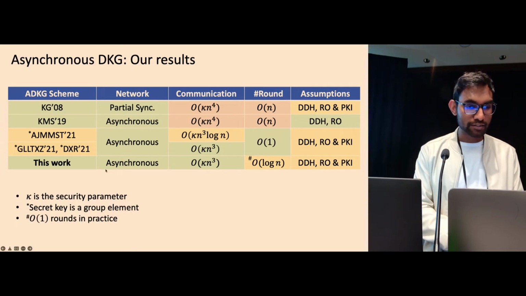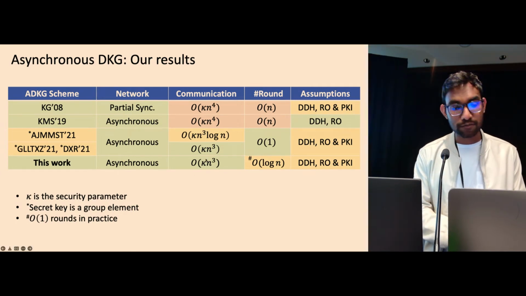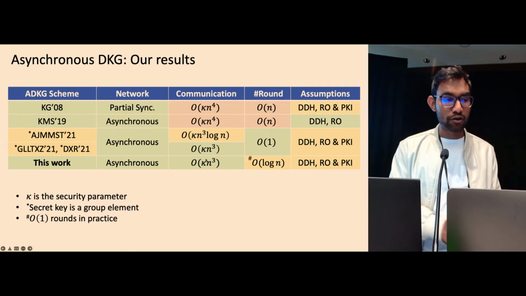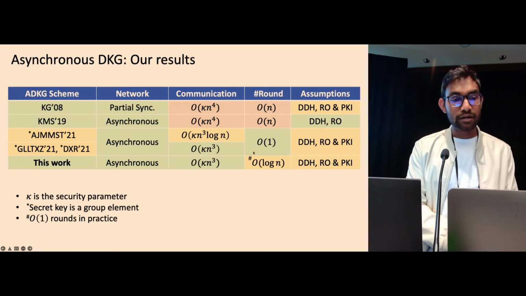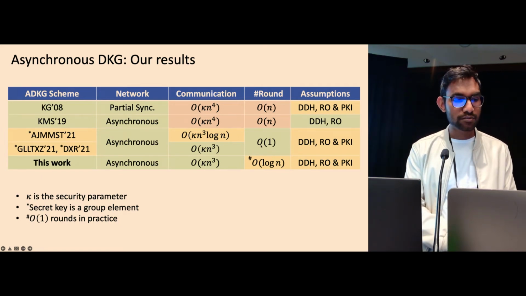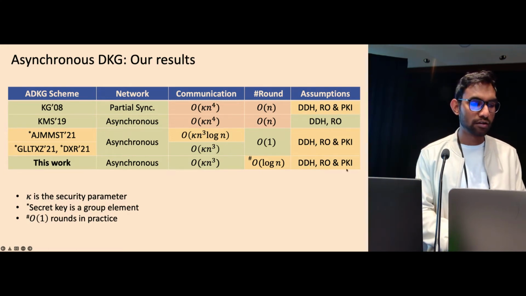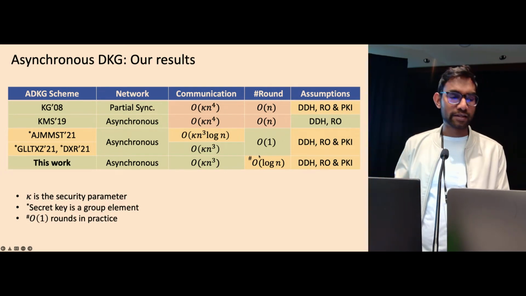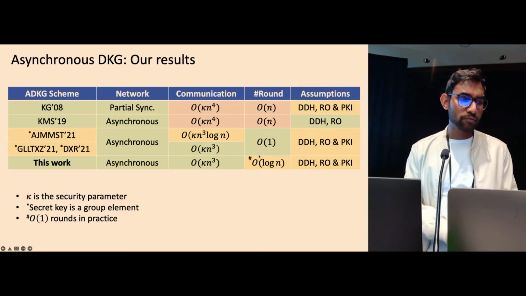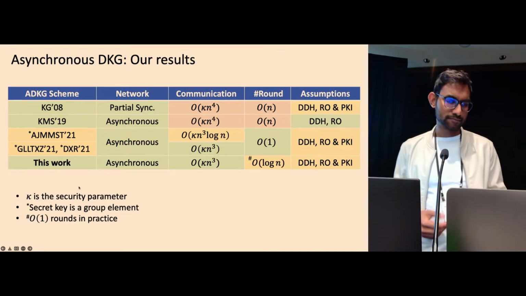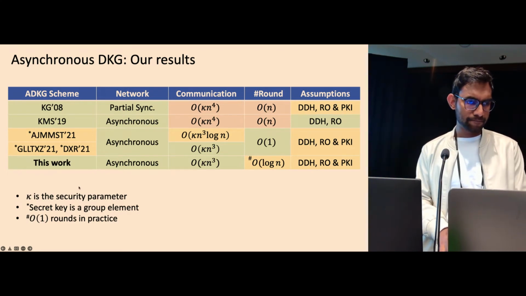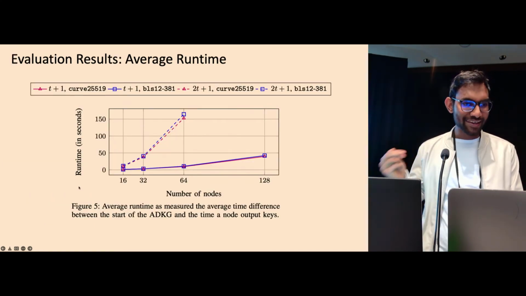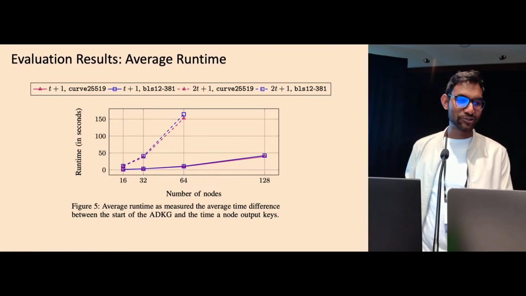So what we want is a general purpose asynchronous DKG. And this is what we get in our paper, which has a communication cost of kappa n cubed. Kappa, again, is the security parameter. It takes order log n rounds in expectation, and again assumes DDH, RO, and PKI in the standard CRS model. Note that although we need order log n rounds in expectation, if the network behaves synchronously, we get order 1 rounds in practice.